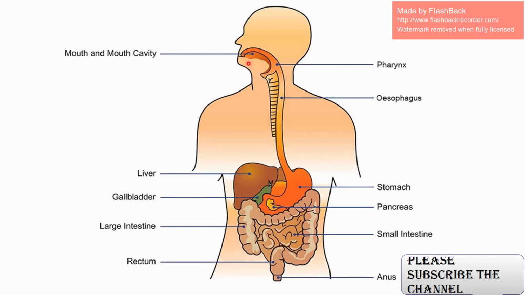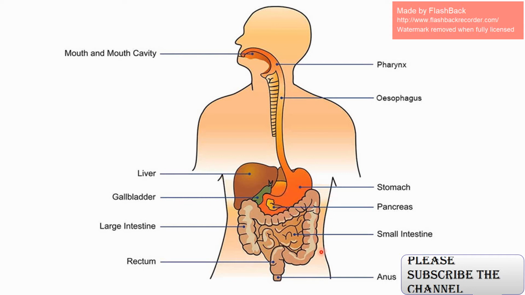Now you can see a diagram of the digestive system. We take the food in through our mouth, mix it with saliva, and cut it down into small pieces with our teeth. It comes to the esophagus. Then it comes to the stomach. Then the liver will secrete bile juice. The pancreas will secrete the pancreatic juice, and this is the gallbladder.